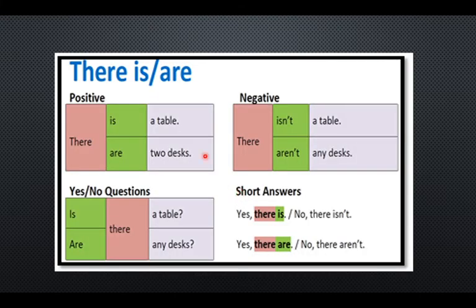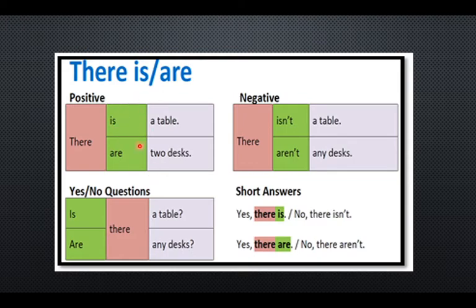In the previous class, you worked with there is and there are in present tenses. But in your activity you worked with this, and I didn't explain the difference between positive, negative, and interrogative form. Positive is the same as affirmative. There is a table, there are two desks. This is the affirmative form.